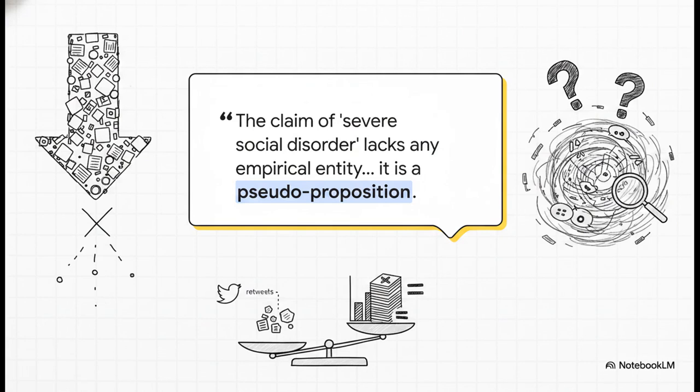And because his cascade was mathematically doomed to die out, Dr. Chen essentially called the court's bluff using math. He boldly stated that the court's claim of severe social disorder lacked any empirical entity. I mean, without data showing actual avalanche-scale metrics or a provable chain of causation from his specific retweets to real-world chaos, he argued the legal charge was just a completely unscientific pseudo-proposition.